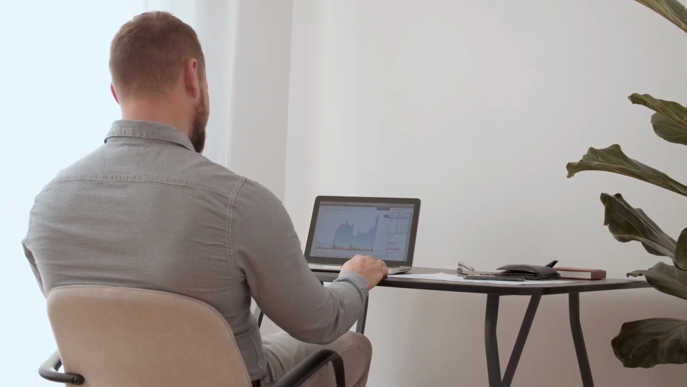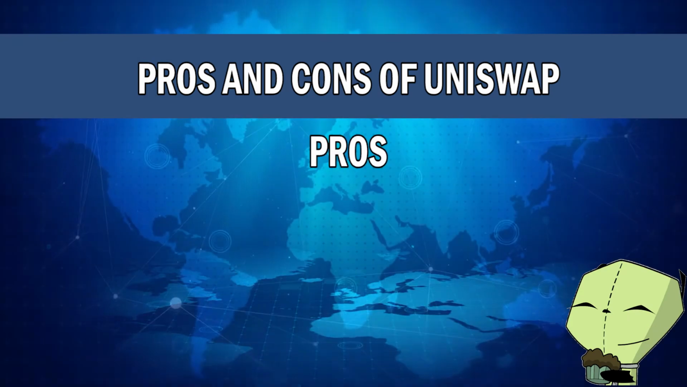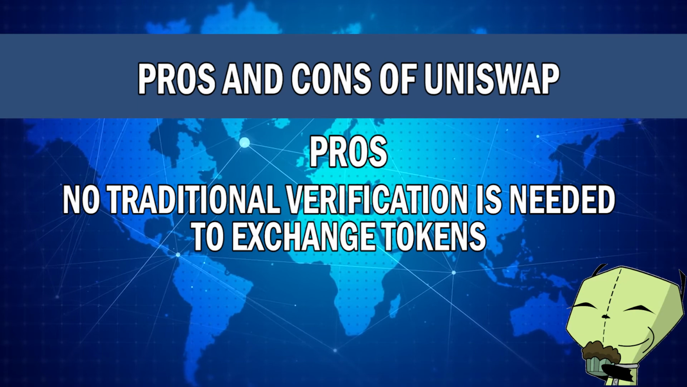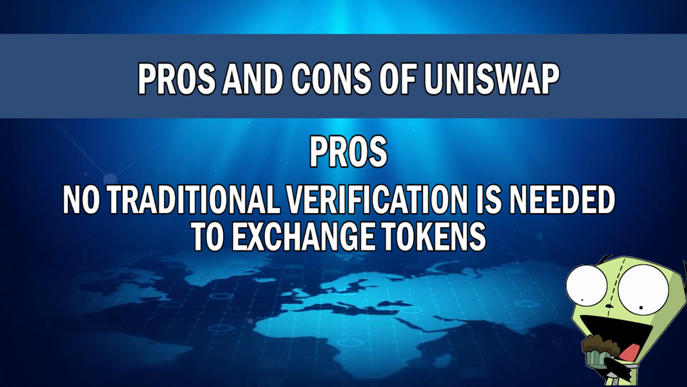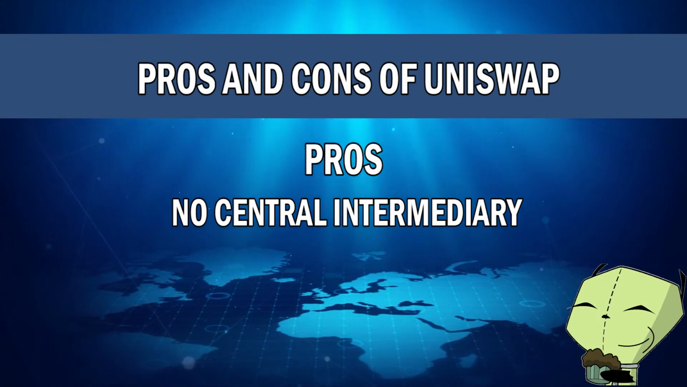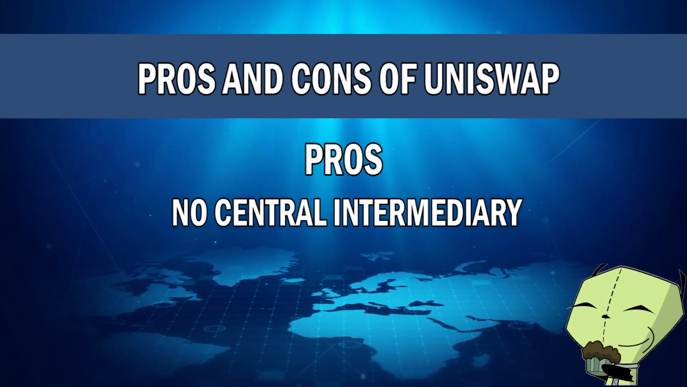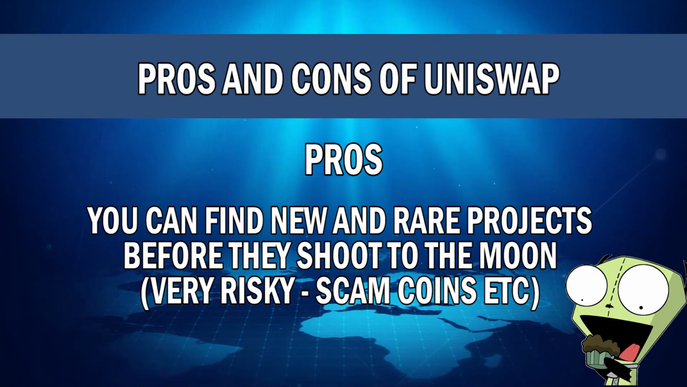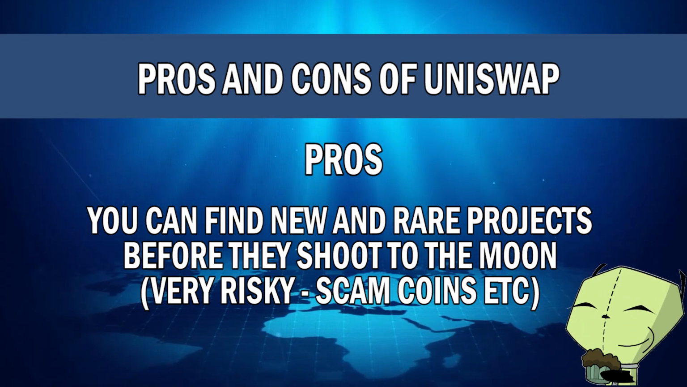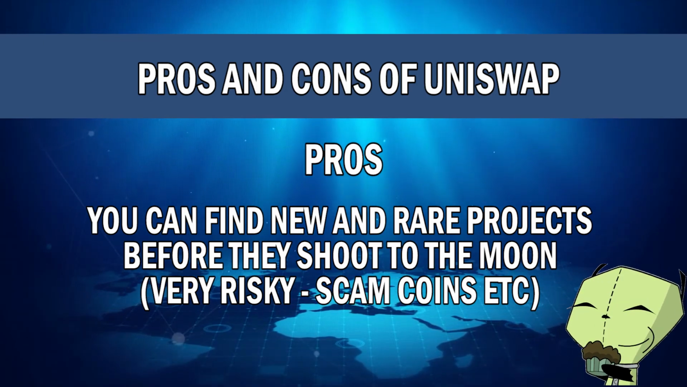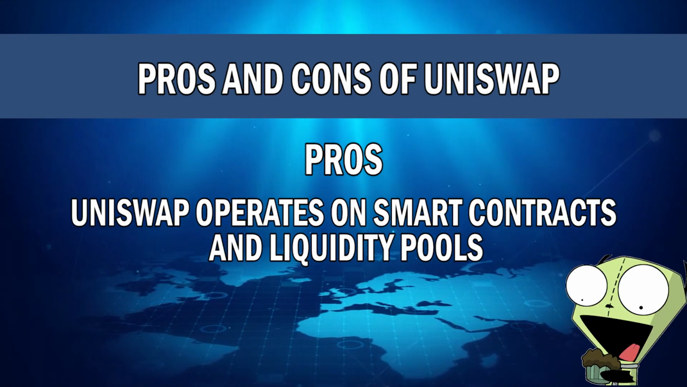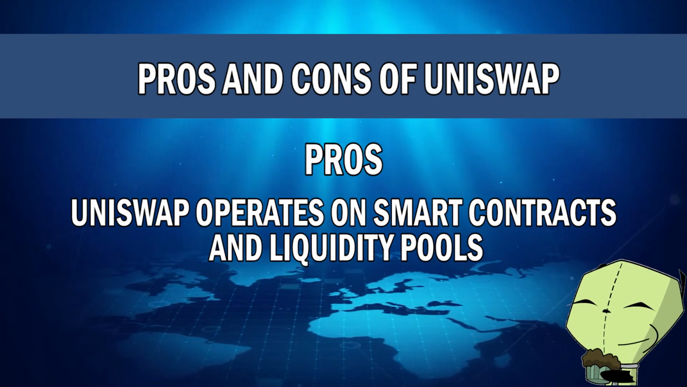So let's look at some pros and cons of Uniswap, and we'll begin with the pros. Number 1, no verification is needed to exchange tokens due to its decentralized nature. Number 2, there is no central intermediary or authority controlling everything on the platform like traditional stock exchanges. Number 3, you can find new and rare projects on Uniswap before they blow up and shoot to the moon once they make it to more well-known exchanges such as Binance and KuCoin. And number 4, it operates on smart contracts and liquidity pools.